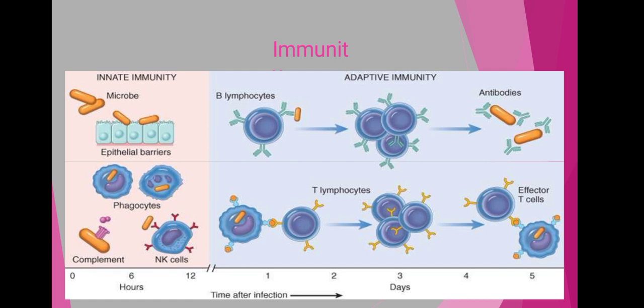So it is the working of the innate immunity, and it is rapid, meaning within 0 to 12 hours such types of responses are observed. Now within the adaptive immune response, whenever microorganisms enter our body, there is the activation of the acquired immunity, meaning the B lymphocytic cells, which are responsible for generating the antibodies, get activated. After the activation, they are responsible for synthesizing the antibodies, and these antibodies are responsible for destroying the microorganisms or the infectious agent.